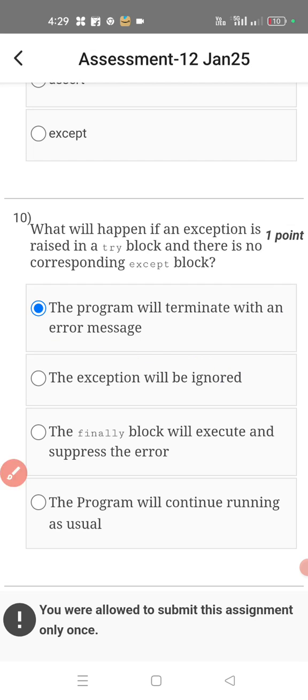Okay, so we'll stop at this moment. So these are all the assignments of the Python programming. This is going to be useful for your examinations. I have not just given the answer, I have given the explanation. Okay, so thank you for listening to all my videos regarding the NPTEL course Python programming.